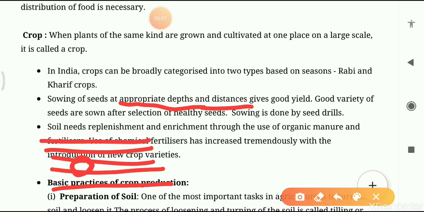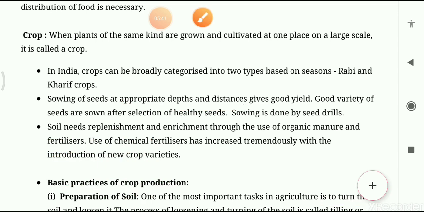The benefit of this is that the seeds can easily receive oxygen and water supply. Suppose you sow the seed where it is very difficult for oxygen and water to reach, then it is very difficult for the seed to germinate. That's why we sow the seeds at the proper depths and distances.